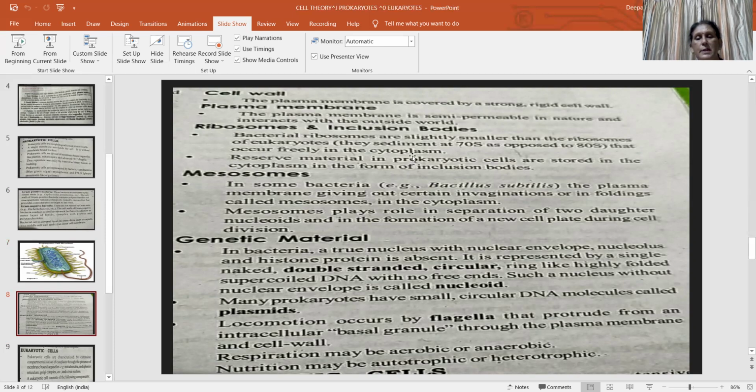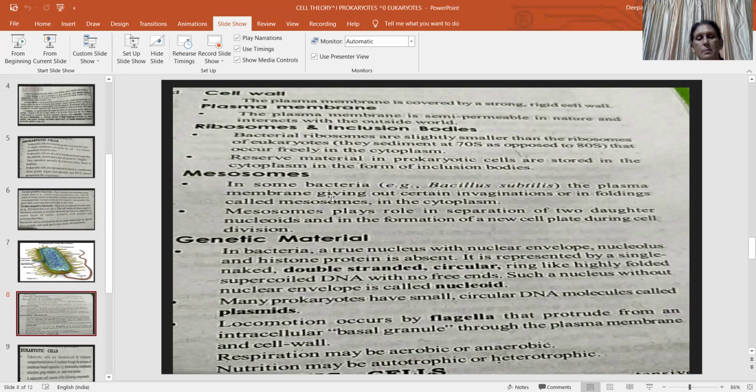Ribosome and inclusion body are found in both eukaryotic and prokaryotic cells. In prokaryotes it is 70S, in the case of eukaryotes it is 80S. In the case of bacteria, mesosome is present. Mesosome is not found in the eukaryotic cell. What is mesosome? In some bacteria, in which bacteria? Bacillus subtilis. It is a soil bacteria.